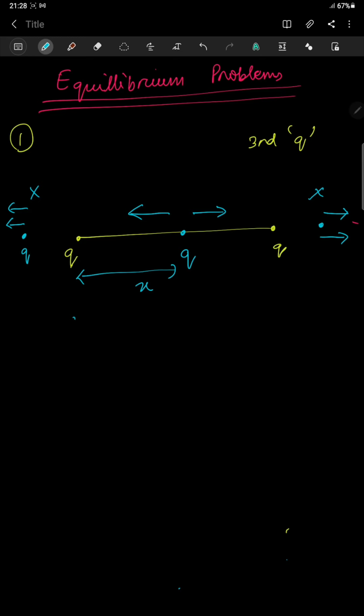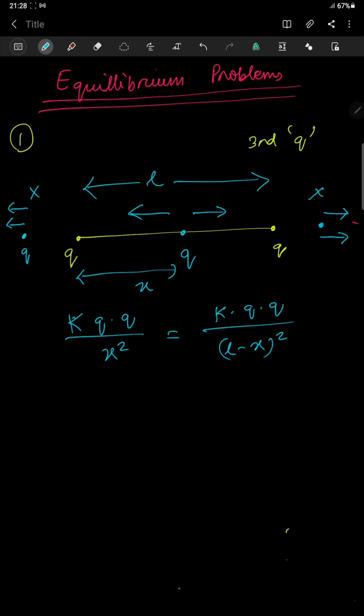The first force, kQq divided by x square, is equal to kQq divided by (L minus x) whole square. Why? Because initially they were at a distance L. So this gets cancelled out. What is left? x is equal to L minus x. So x will be equal to L by 2. So the third charge must be kept at the center of the two charges. L by 2. Clear?